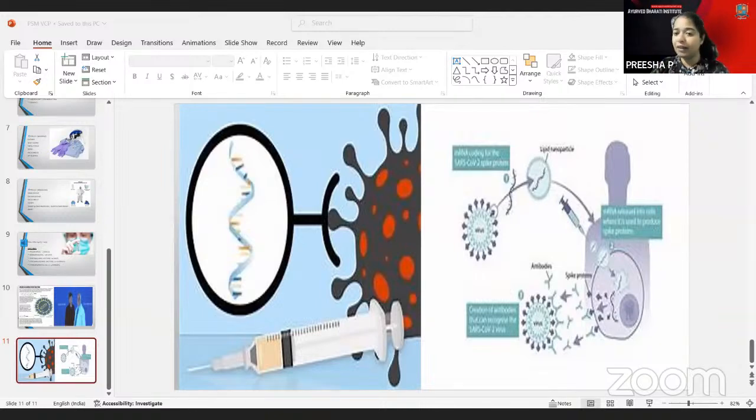And World TB Day is on 24th March. So you have to remember, like, TB people will be marching. It is on 24th March. Then in the health programs, DOTS has been mentioned. DOTS means directly observed treatment short course, which is an initiative by the government.